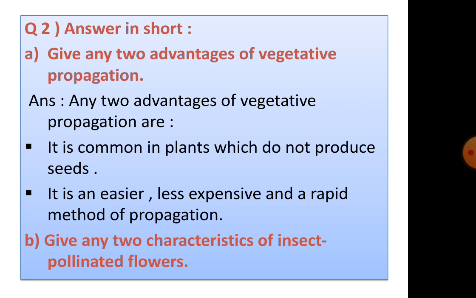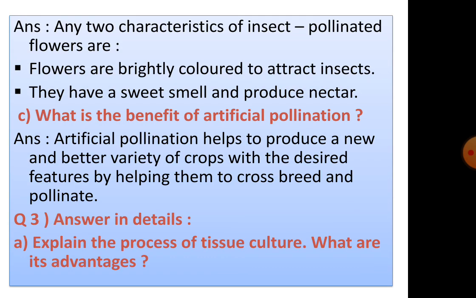B. Give any two characteristics of insect pollinated flower. Any two characteristics of insect pollinated flowers are: flowers are brightly colored to attract insects. They have a sweet smell and produce nectar. C. What is the benefit of artificial pollination? Artificial pollination helps to produce a new and better variety of crops with the desired features by helping them to crossbreed and pollinate.